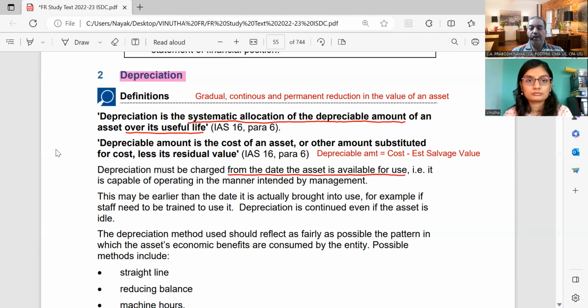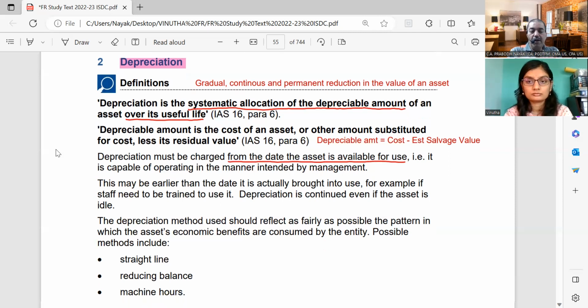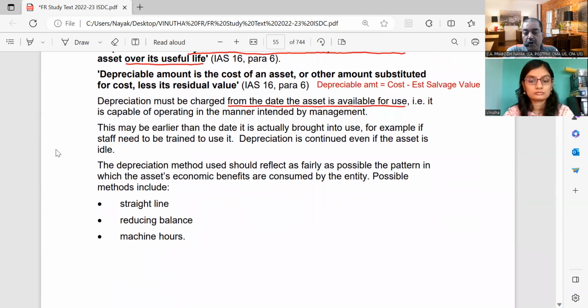So depreciation is charged from the date the asset is available for use, that is, when it is capable of operating in the manner intended by the management. This may be earlier than the date it actually gets into use. As I told you, you bring it into use on 1st of August, but the building is already ready by 30th June, so by 1st of July you should have started. The date of depreciation will not be 1st of August, it will be from 1st of July. The depreciation method should reflect as fairly as possible the pattern in which the asset's economic benefits are consumed by the entity. Possible methods are the straight line method, reducing balance method, and machine hours method.